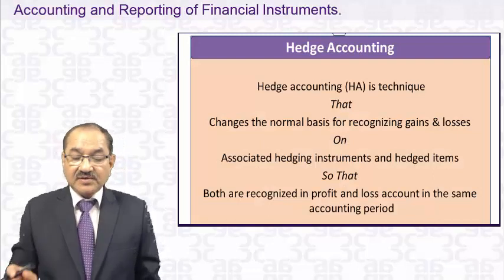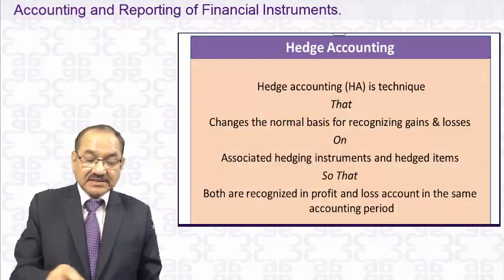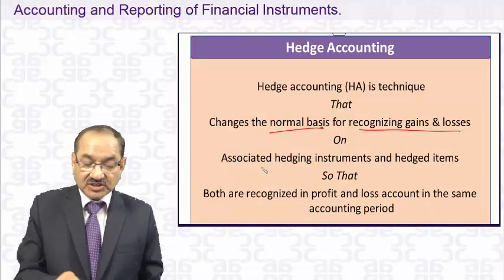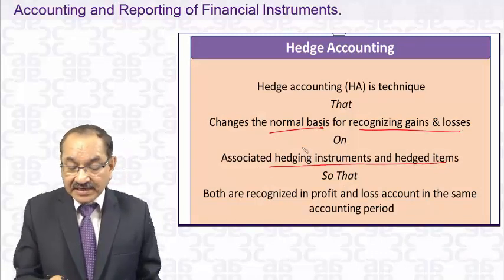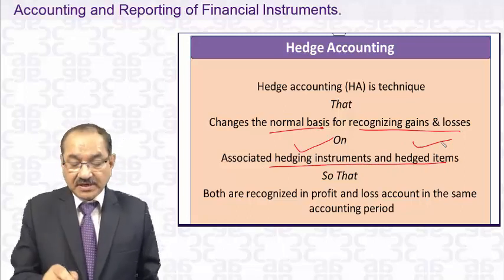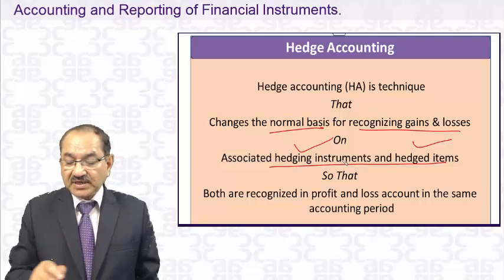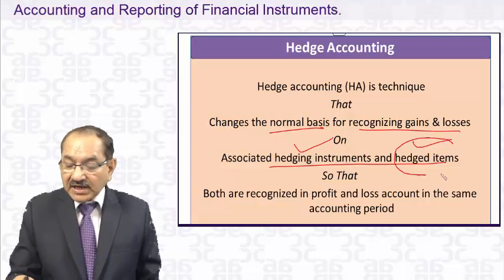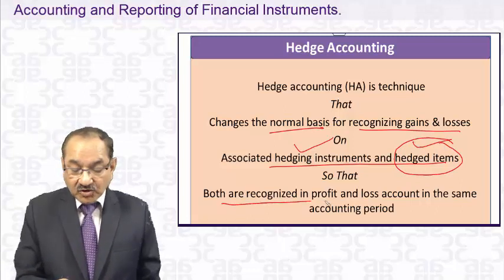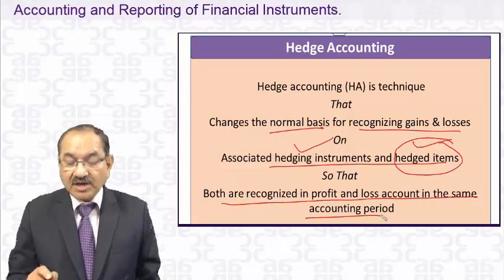Hedge accounting, therefore, is a technique that changes the normal basis of accounting to recognize gains and losses associated with the hedging instrument and hedged item. I have told you what a hedging instrument is. In the example I have given, the forward cover is a hedging instrument. The $1 lakh liability is a hedged item. So that both are recognized in the profit or loss account in the same accounting period.